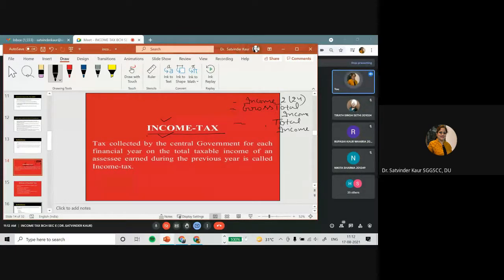In general, income is that money which one person gets after putting in some efforts or otherwise. If we talk about accounting or business terminology, income needs to be regular.